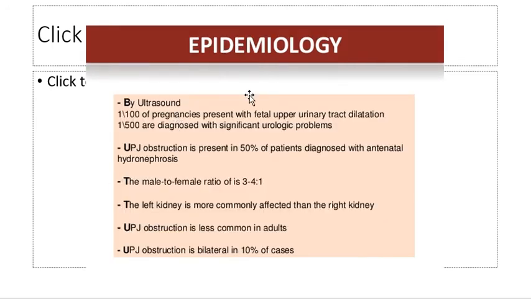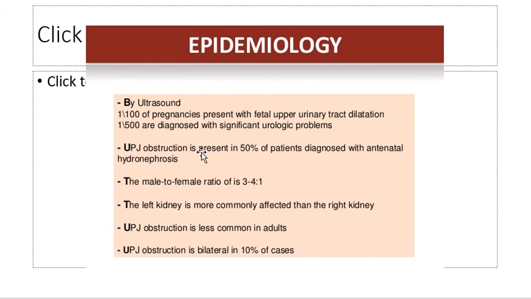Epidemiology: by ultrasonography, even if the patient is not symptomatic, 1 in 100 pregnancies present with fetal upper urinary tract dilatation. So even before birth, the fetus presents with upper tract dilatation. 1 in 100 pregnancies, and 1 in 500 are diagnosed with significant urological problems. So this is the prevalence during intrauterine life.